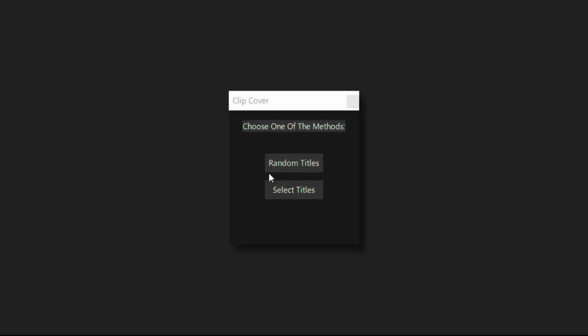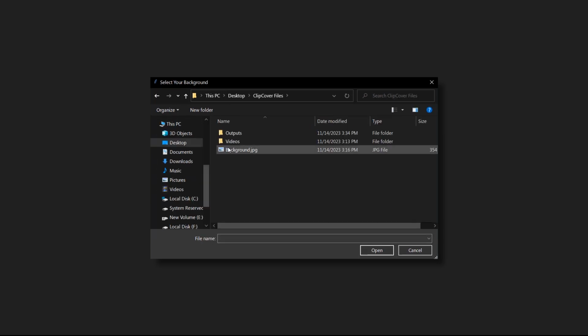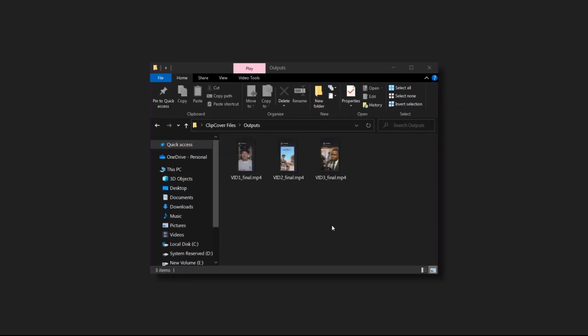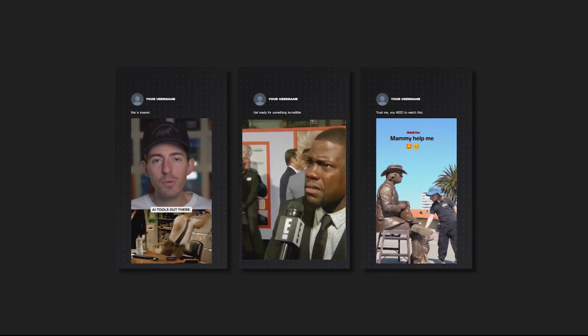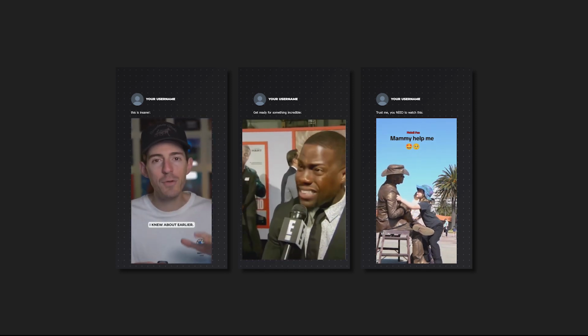Then choose one of the methods. The first method adds automatic titles to your videos, and with the second method, you can write the titles yourself. No matter which one you choose, after that choose the videos folder, then the background image, and lastly, the output folder. And after a short time, your video is ready in the output folder with background and title. And of course, the size of the video is not important. The program puts it in the best position.